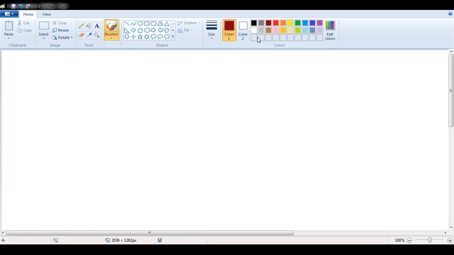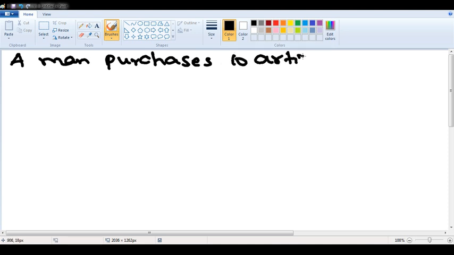Second one, suppose your question is, a man purchases 10 articles for 3 rupees. This is also a question which we already discussed in the previous class. After this, we will come back to this class problem solving. A man purchases 10 articles for 3 rupees.